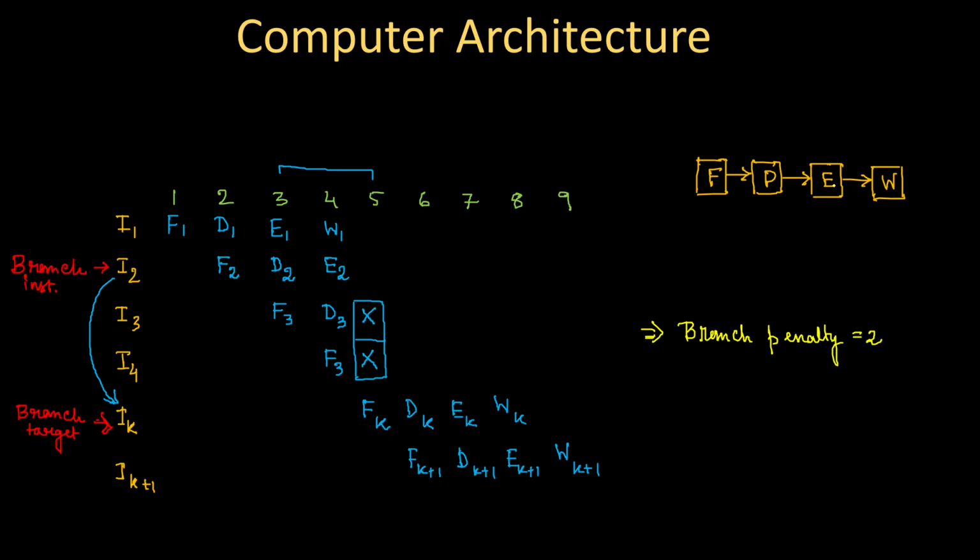For example, in this particular example, I have considered that we are realizing an instruction as a branch instruction in the decode stage, and then we are calculating the branch target address in the execution stage. Now, if I assume that the branch target is calculated not in the execution stage but in the decode stage itself, suppose I am designing a new form of pipelining where the decode stage can realize as well as calculate the branch target address, then what will happen? Let's see. So let's consider the same scenario.